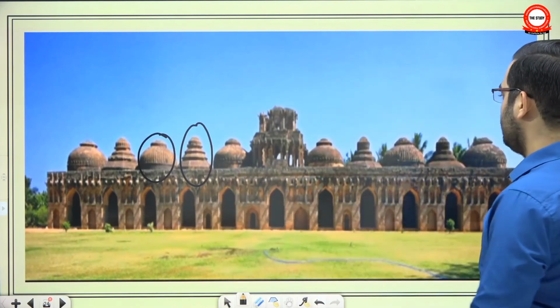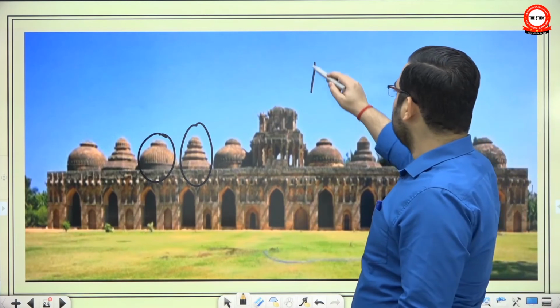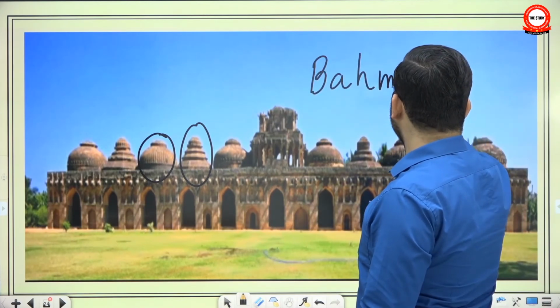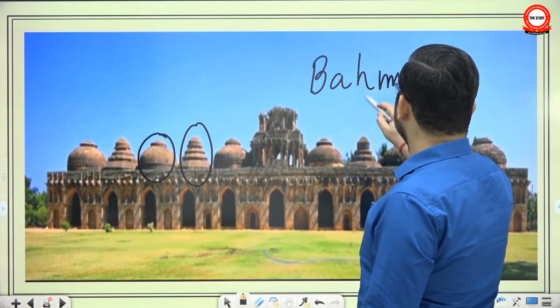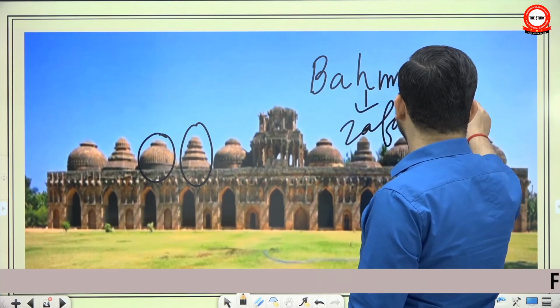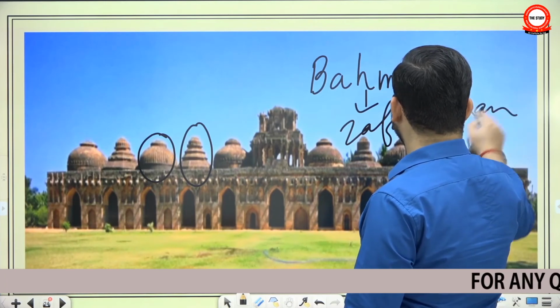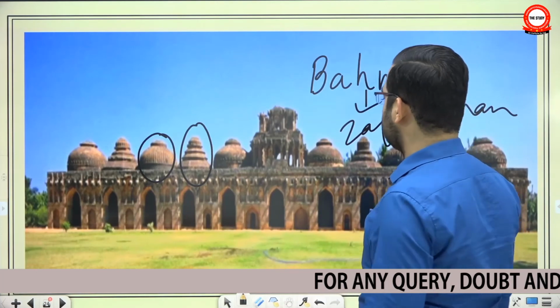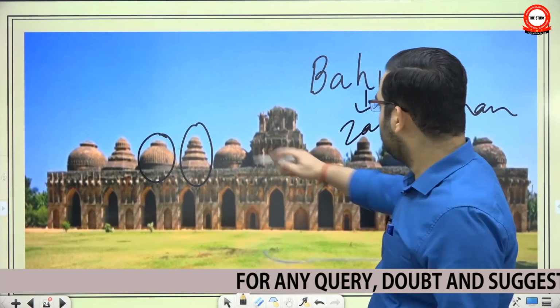This is also from what they are saying, that in the south there was the Vijayanagar Empire, but to the north was the Bahmani Sultanate, the one we talked about that Zafar Khan established. So they are saying that they were exchanging the ideas of architecture. You have this frame and then you have these tombs.